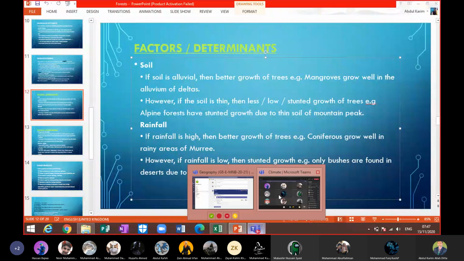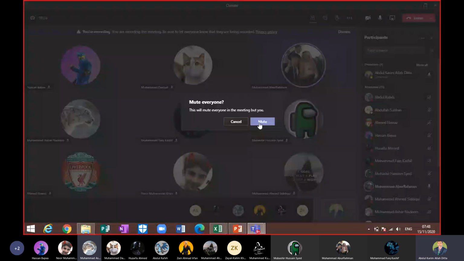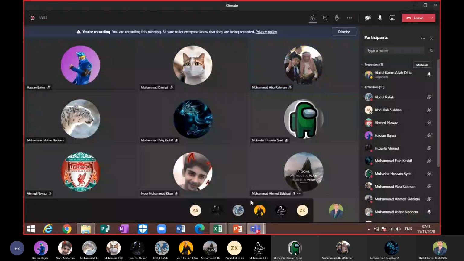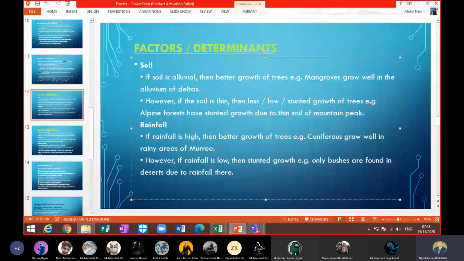Clear? Yes, sir. So soil also determines the number of trees, and whether there is better growth or less growth of the trees.